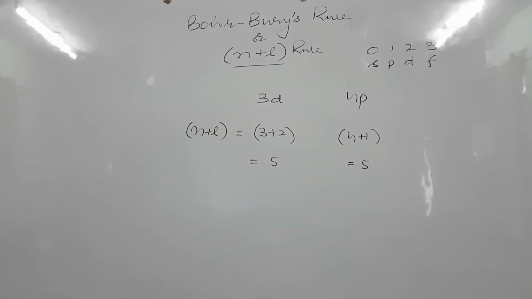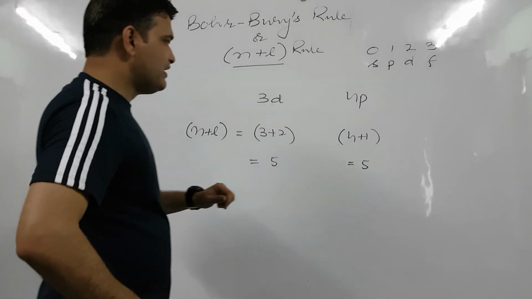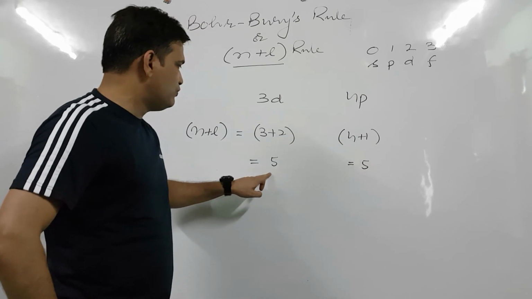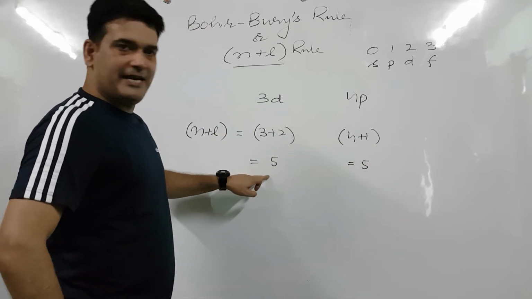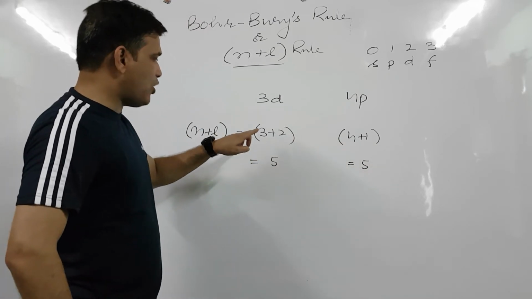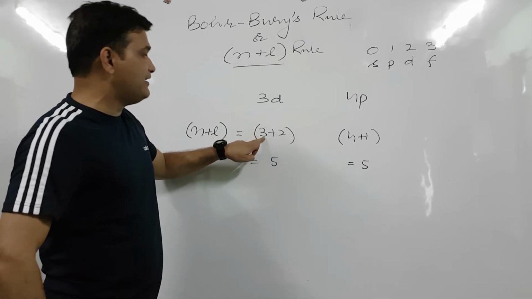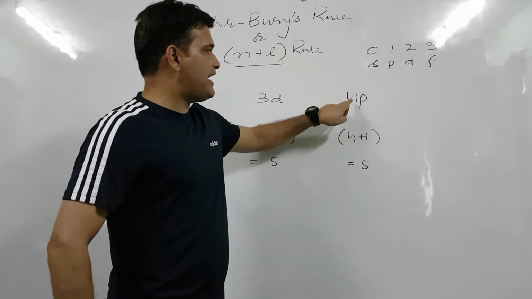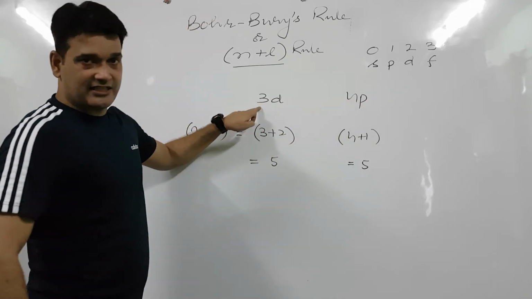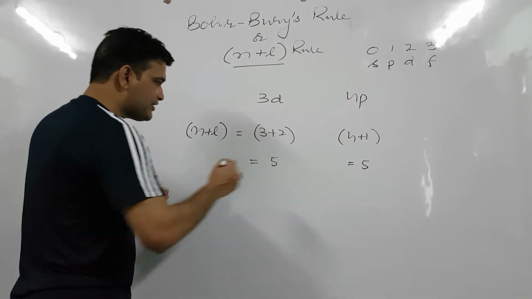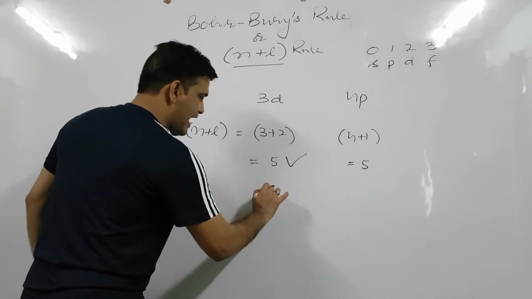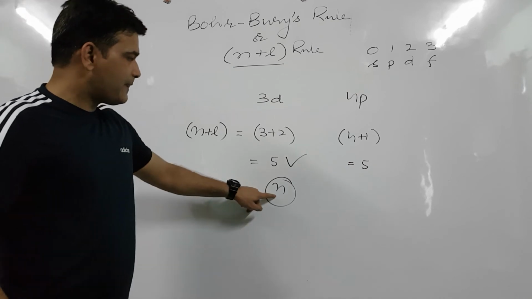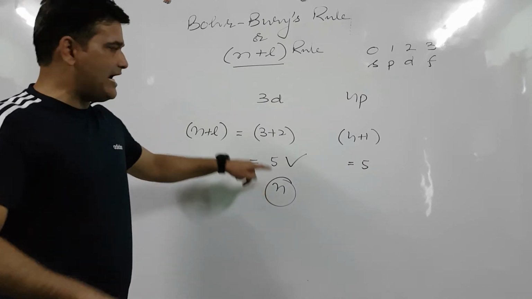Then the second rule tells us that if both the n plus l values come out the same, then the orbital with the lower value of n, this is 3d, n is 3, this is 4p, n is 4, and 3 is lesser, so this orbital whose principal quantum number is lesser will have lower energy and it will be filled first.